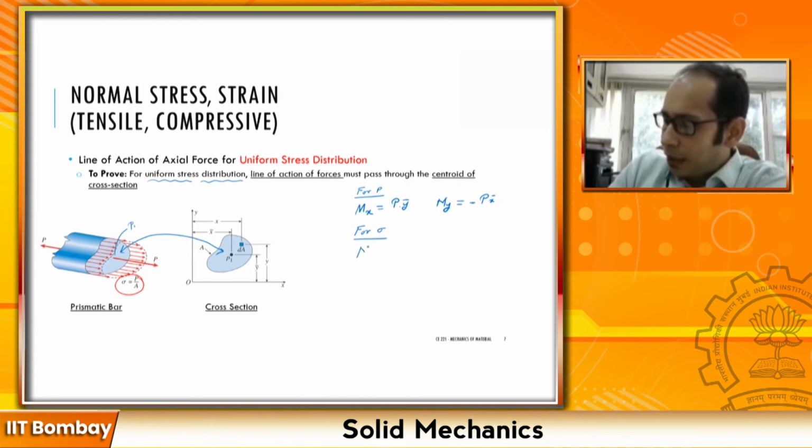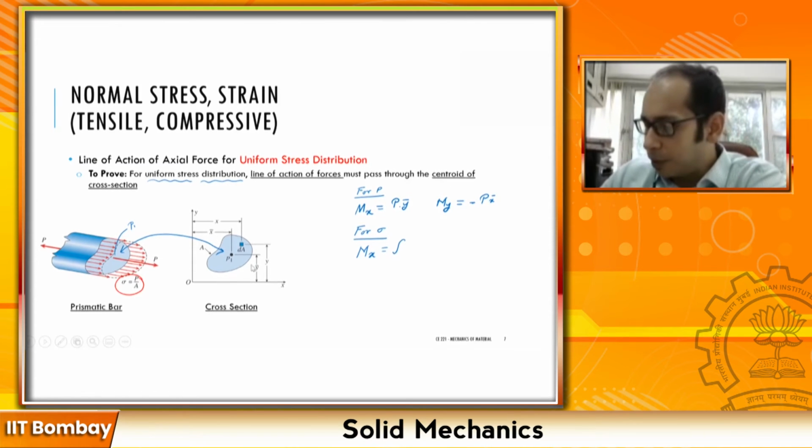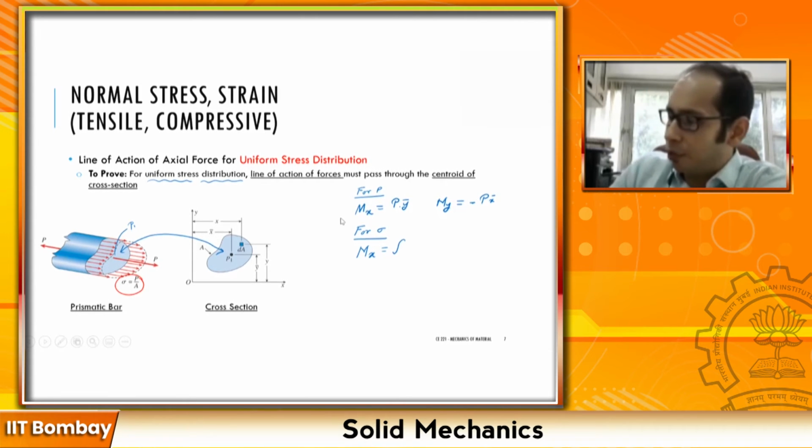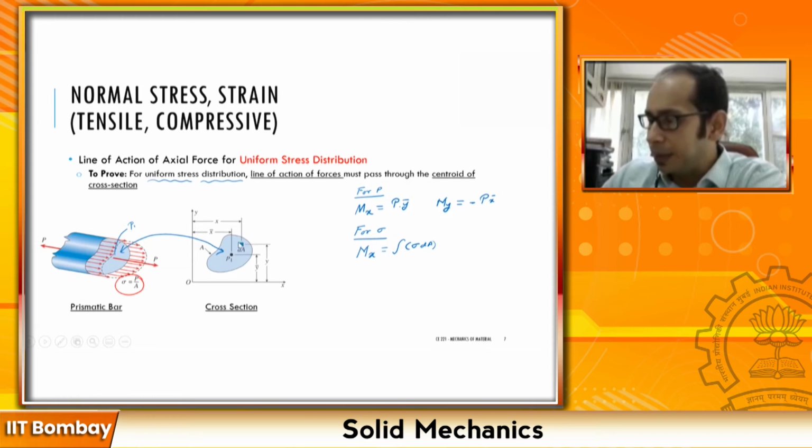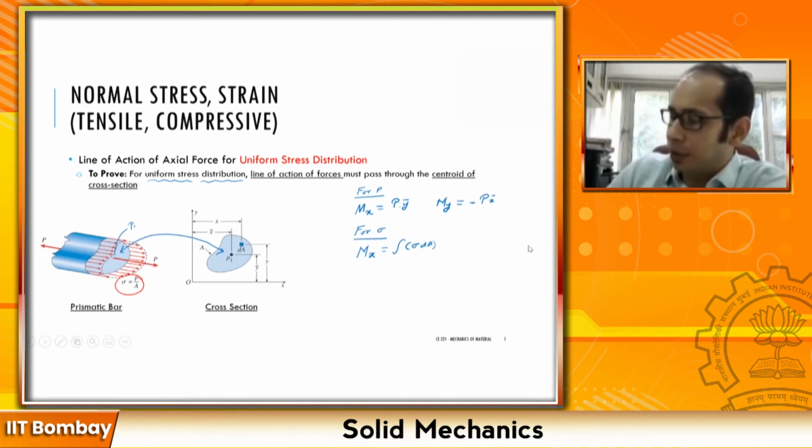How do I write the expression for M of x? It is going to be the integral over this particular area dA. If my average stress is sigma, what is the force? Force is always stress times the area. So over this infinitesimally small area dA, the force is sigma times dA. And I am taking the moment about the x-axis, my distance is this y, so times y.